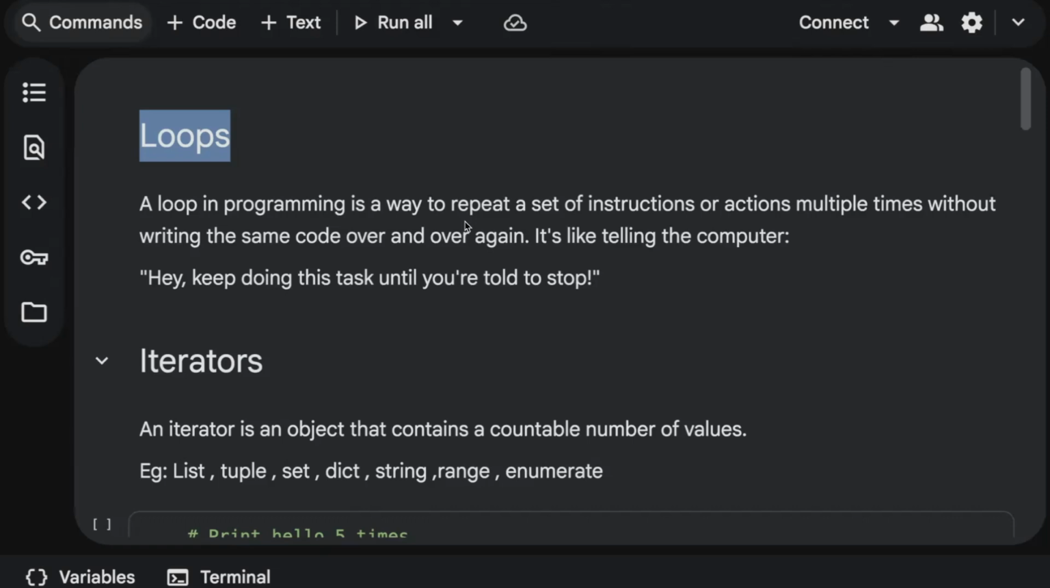So, what do you mean by that? Loops are basically used whenever you want to repeat any particular task multiple times. Instead of repeating the instructions multiple times, we just do it one time.